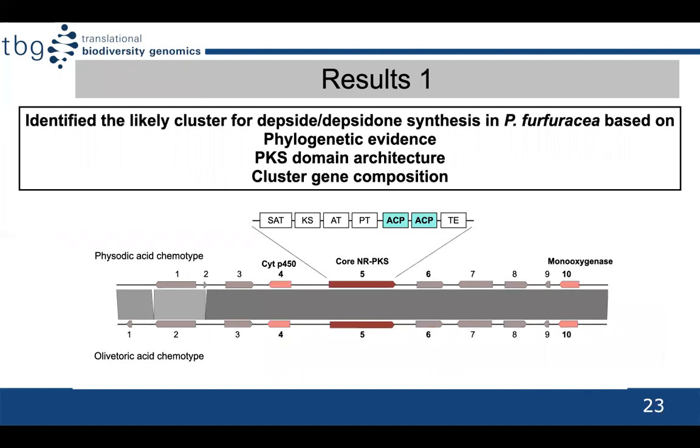So summarizing, my first result is that I identified the likely cluster for depside-depsidone synthesis in Pseudevernia furfuracea based on phylogenetic evidence, PKS domain architecture, and cluster gene composition. This cluster is highly syntenic between the 2 chemotypes. It has 10 genes, including a core non-reducing PKS and a cytochrome P450.